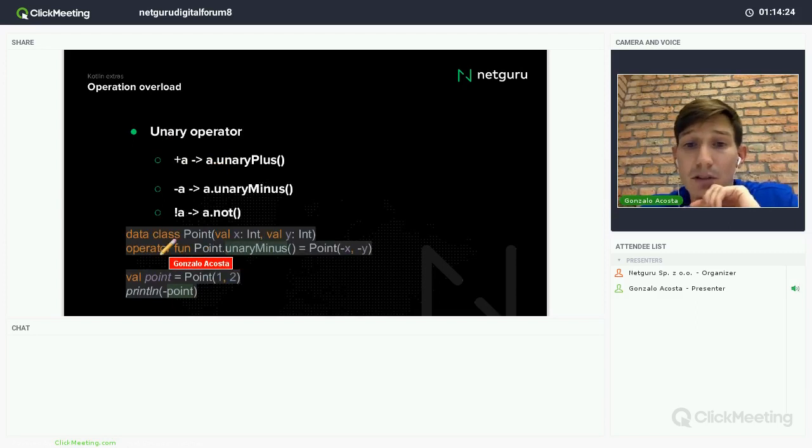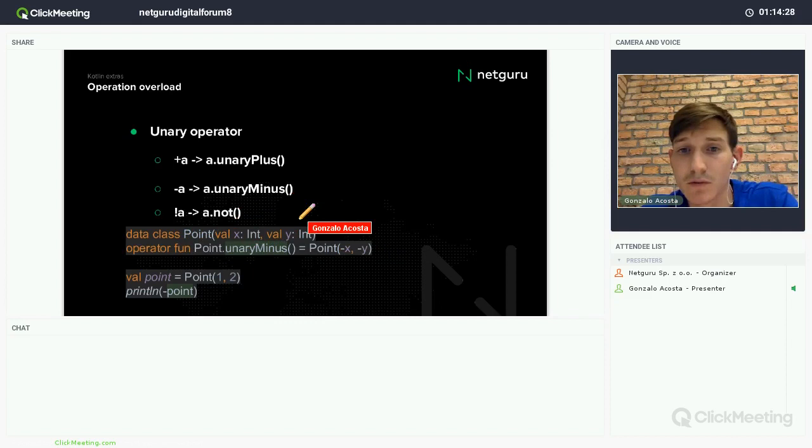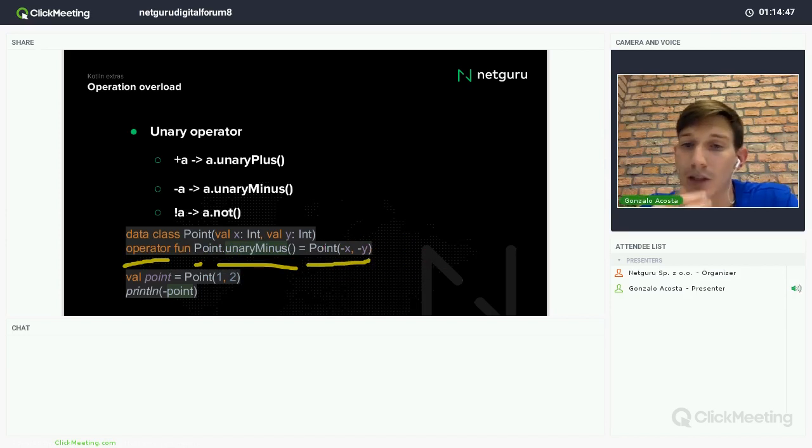And here's this example. For example, if I have the data class Point that has two integers that we receive in the constructor, I can override the operator, writing the keyword operator, and like I said, it will be Point dot unaryMinus, and define how the behavior will be with this function.